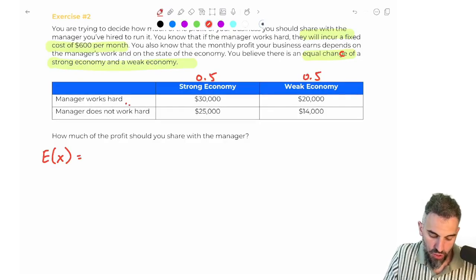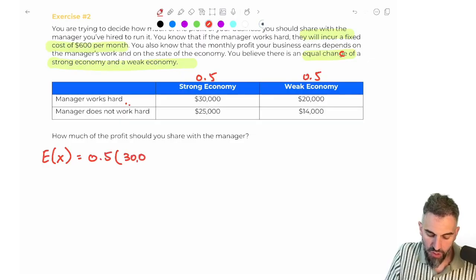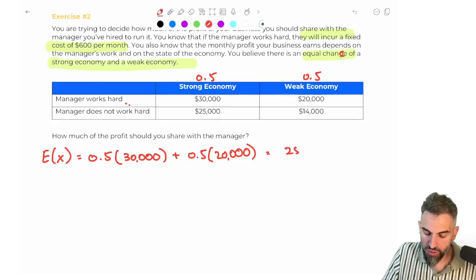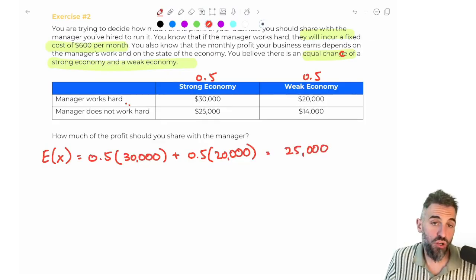If the manager works hard, there's a 50% chance of having a strong economy, so a 50% chance that our profit is 30,000, and a 50% chance of a weak economy. So the expected profit if the manager works hard is 25,000.